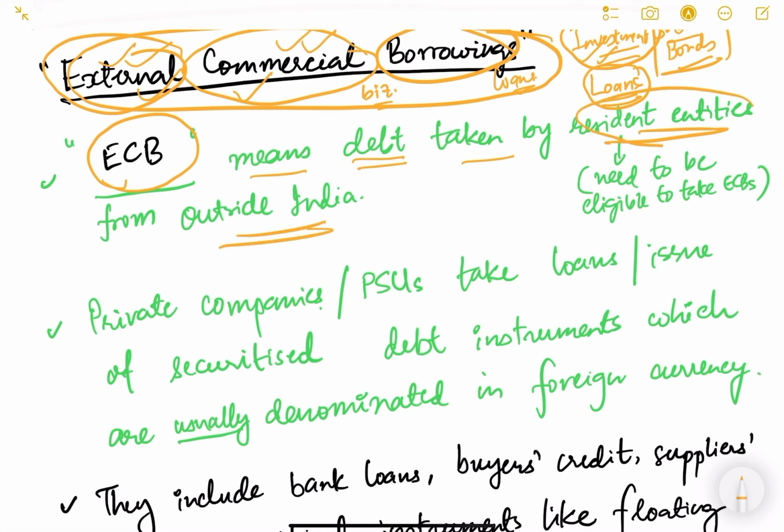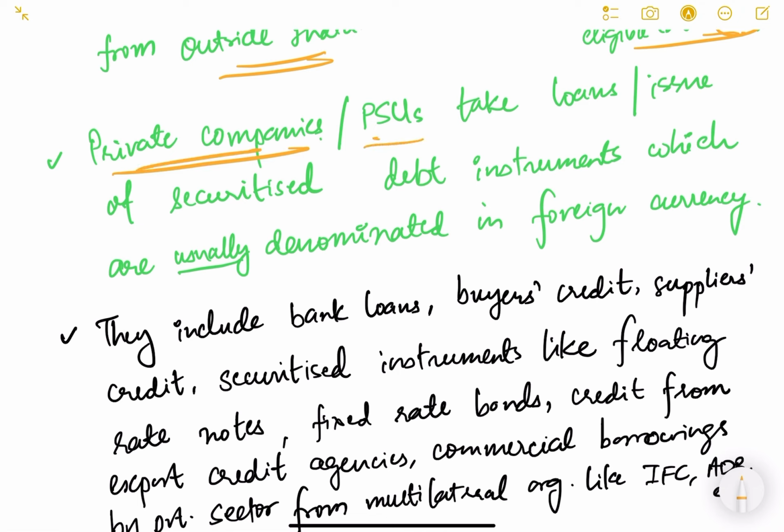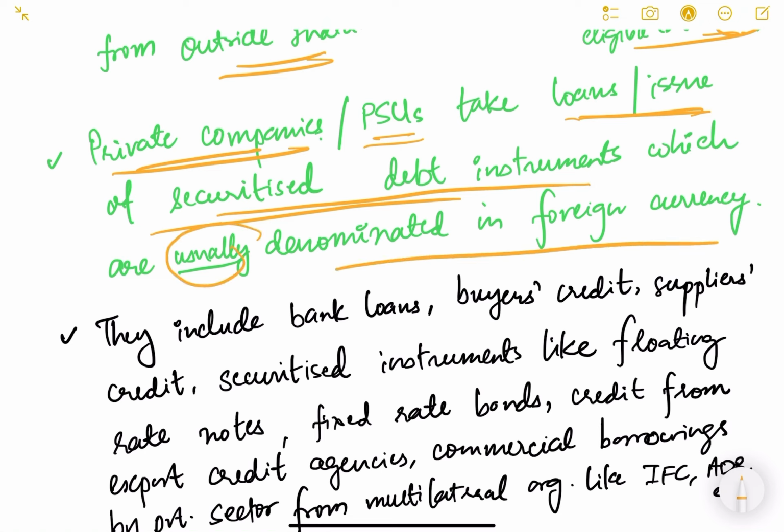Not anybody can take ECB; they have to be eligible. RBI will tell which entity is eligible to take external commercial borrowing or not. There are some guidelines for it. Not any Tom, Dick and Harry can go and take external commercial borrowings. So basically private companies and PSUs take loans or issue securitized debt instruments, which are usually denominated in foreign currency. Usually means almost always. Hardly any foreign institution will issue credit in rupee terms. So 99.99% of the time it is issued in foreign currency only.